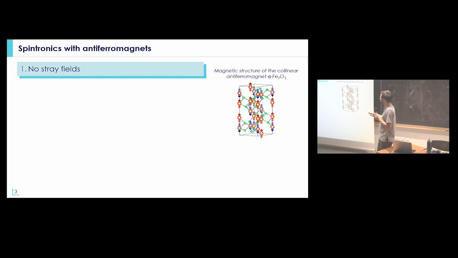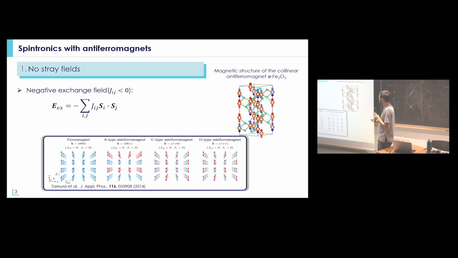Why we don't have any stray field in an antiferromagnet is generally quite easy, just related to the fact that you have a negative exchange field. So the spins of the two sublattices want to be antiparallel to each other. Then it can become a bit more complicated depending on the type of exchange interaction.